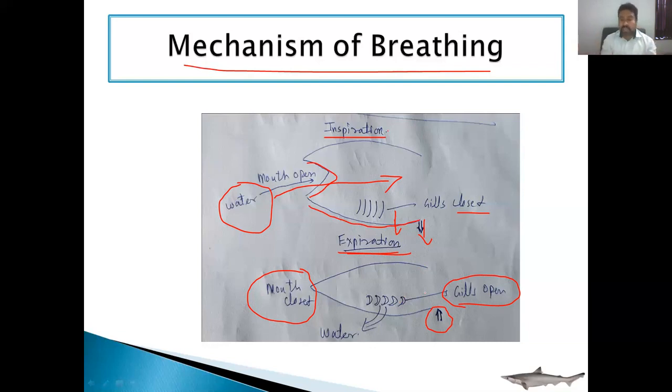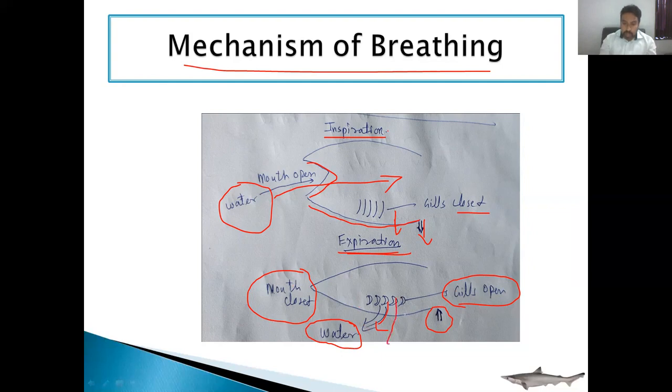Due to the positive pressure inside the pharynx, the water forcefully gets expelled from the gills after bathing the gill lamellae. Because the mouth is closed, the water does not escape outside from the mouth. So the mouth is closed and the gills are open. Due to the decreased cavity and increased pressure, the water exerts a pressure to go outside, and only a single place is remaining to go outside, that is the gills.